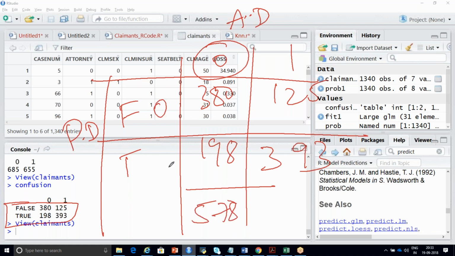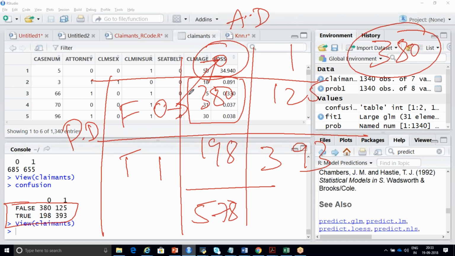But what did you predict? 0 and 0. You are correctly predicted in only 380 cases. In the remaining 198 cases, in your actual data it is 0, but you have predicted it as 1. Means this is your wrong prediction. This is right prediction. Clear until this point?